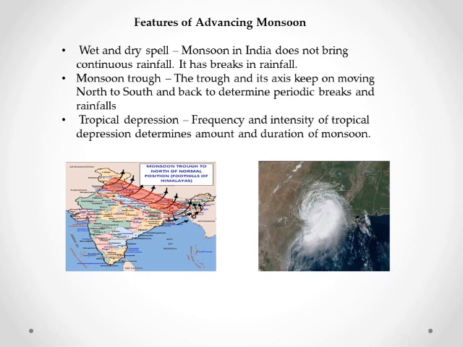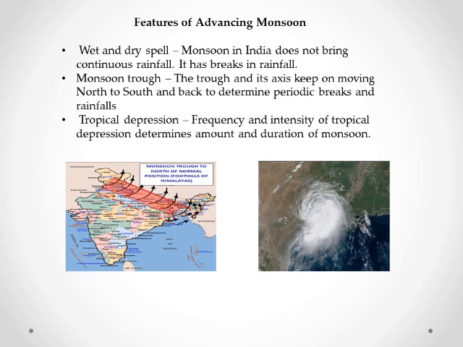Now coming to the second point, that is the monsoon trough. What do you mean by monsoon trough? Monsoon trough is a zone of low pressure which usually builds up over northwest India as a result of excessive solar insolation, right? The trough and its axis keep on moving north to south and back to determine the periodic breaks in the rainfall. When the axis of the trough lies over the plains, the region gets good rainfall. With the northward movement of the axis, the Himalayan region gets widespread rain, which is the catchment area of various rivers.